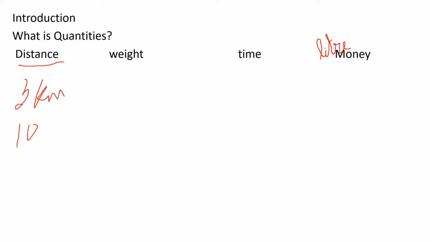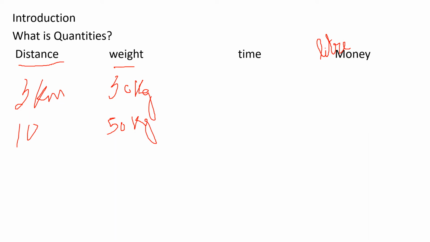You are using kilometer here. For example, if I am asking the length of your scale, some will be saying 15 centimeter, some will have a long scale and will be saying 30 centimeter. And weight, so what is your weight? You will say I am 30 kg, and some will be saying I am 50 kg. So it depends upon your weight. So these are the measuring units, right? This is how we are measuring the quantities.